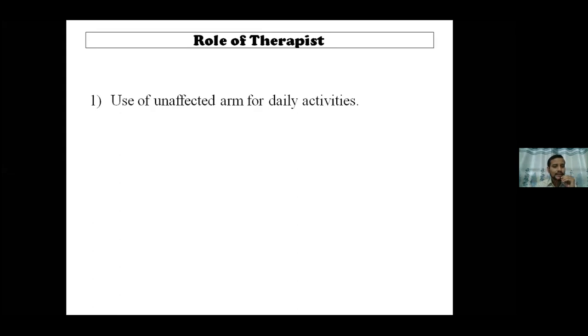The basic main and most important thing to recover from such injuries is the support of the family as well as the mental makeup of the patient. Such patients who are getting paralysis are going to get down mentally because they are not able to do their daily activities. So the very first point is support and mental makeup of the patients. Then how to use the unaffected arm to carry out their daily activities smoothly. That is to be done by the therapist.